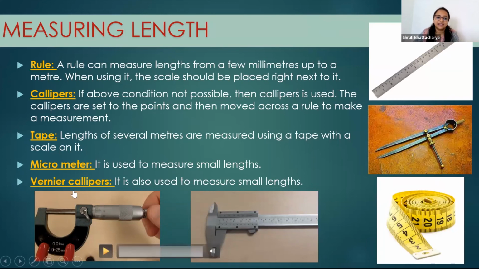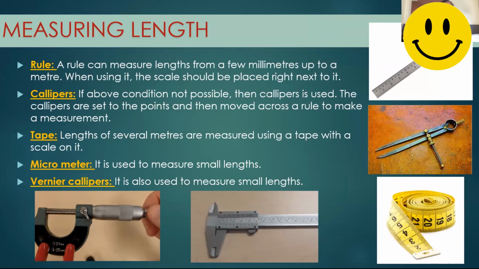It looks like this. This is an instrument to measure very small distances, which you cannot measure by a scale even. Will you be able to measure the width of our hair by a scale or a measuring tape or a calipers? By a calipers, will you be able to measure? I don't know. No. You will need some other instruments. Okay, we'll study that later, not now.